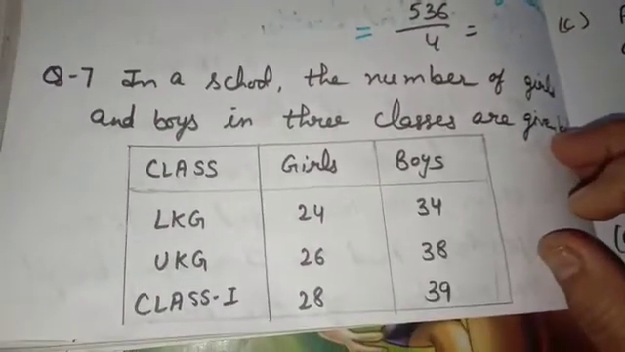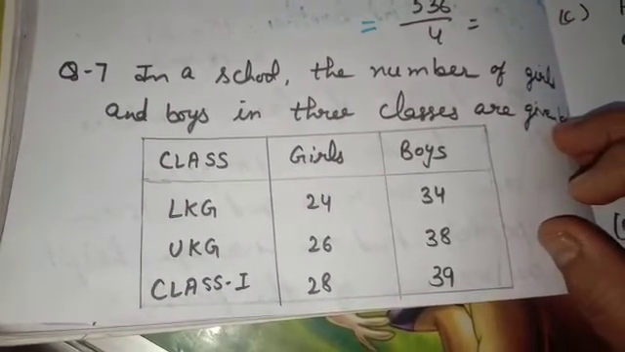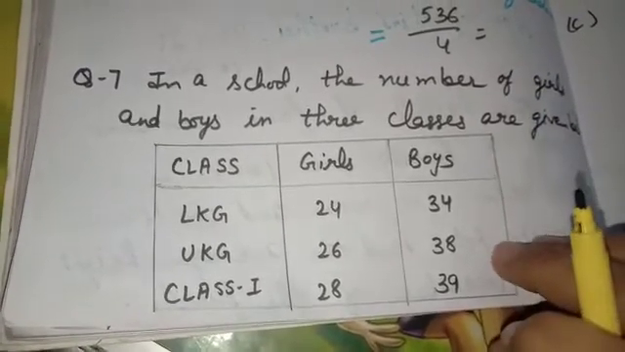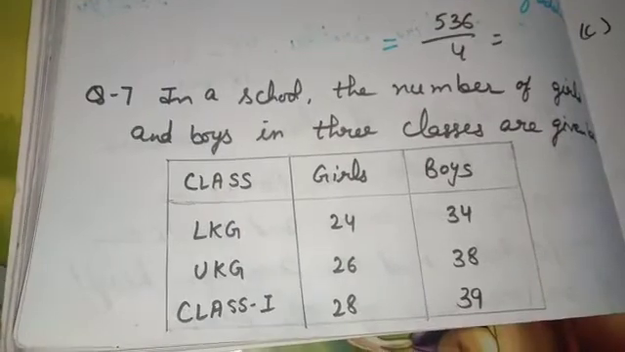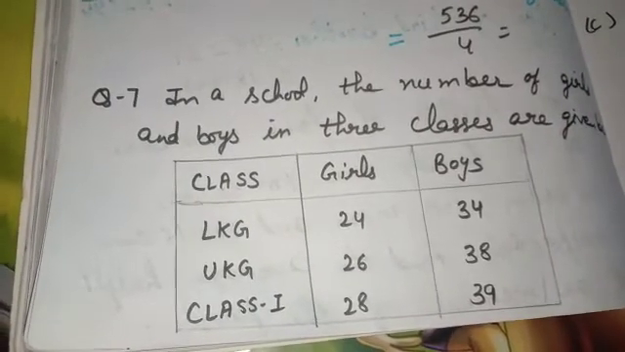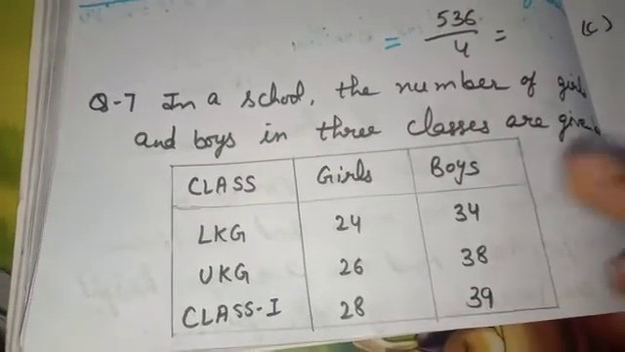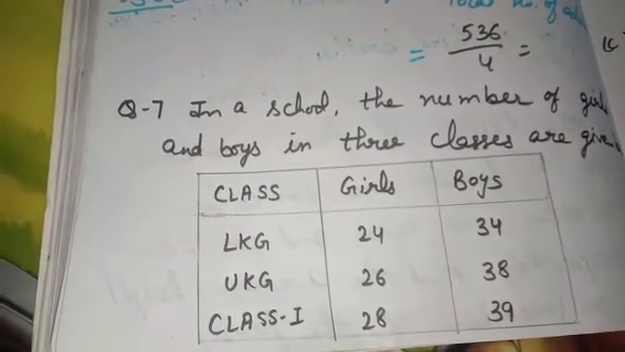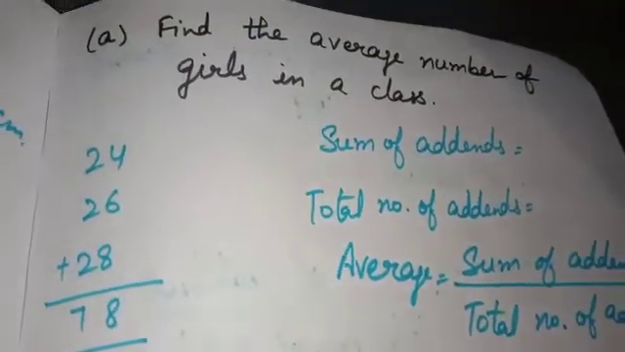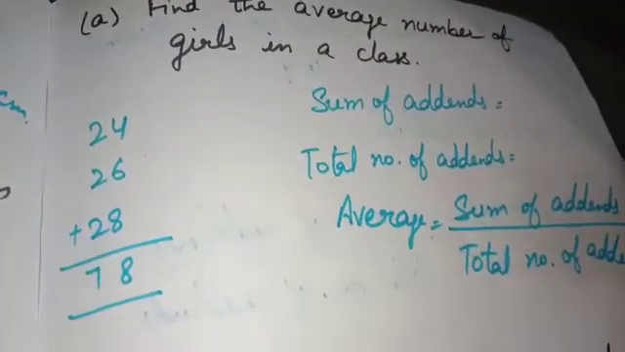Okay, come to the last question of brain teasers. In a school the number of girls and boys in 3 classes are given below. In LKG class, number of girls are 24, number of boys are 34. Similarly, in UKG and in class 1 are given. Now the question asked here is, find the average number of girls in a class.